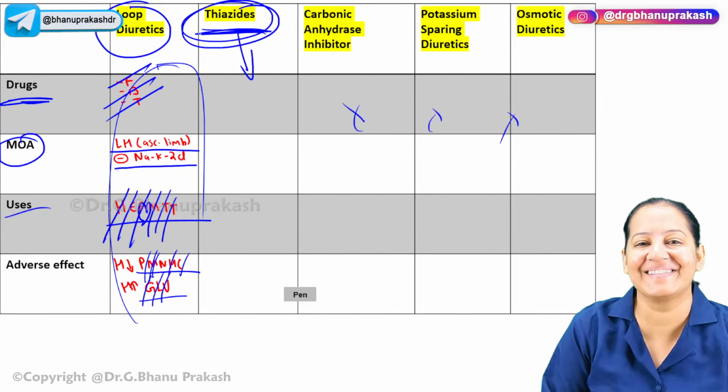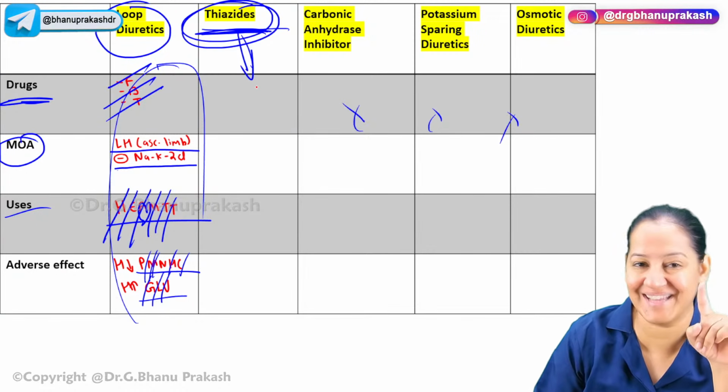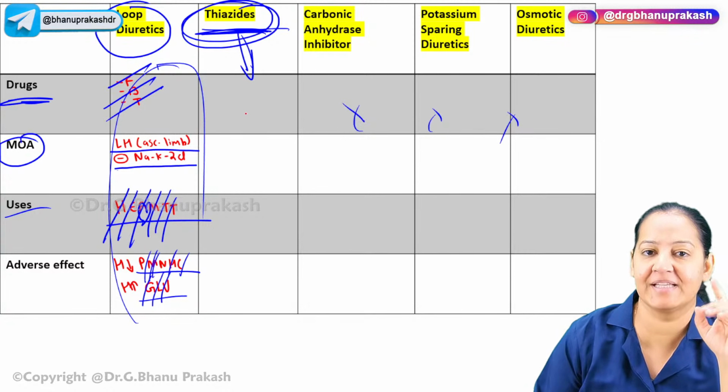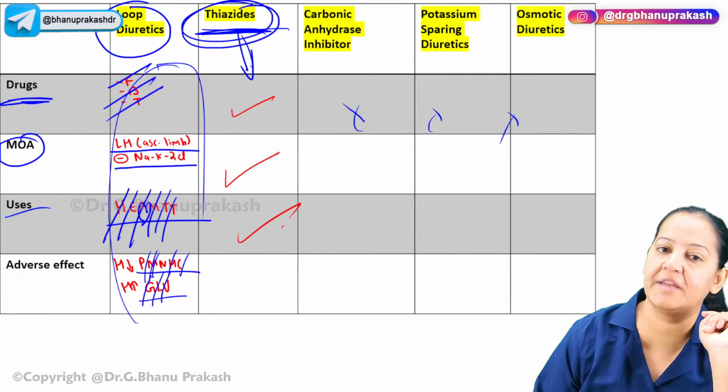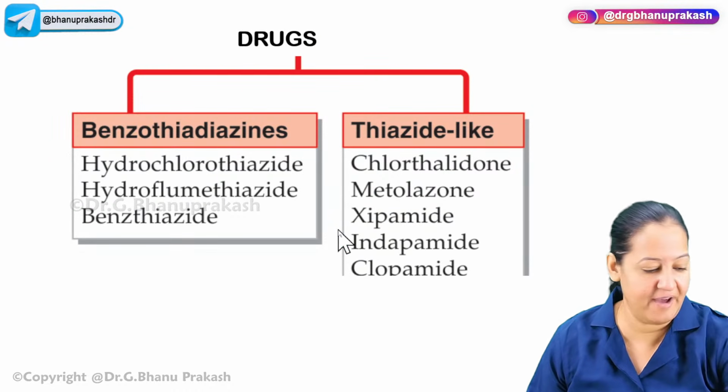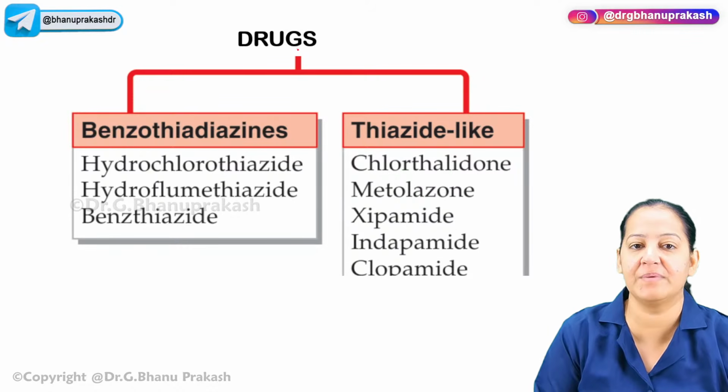The next one is the thiazide. The next drug is the thiazide, in the same categories. Same headings. First tell me the drugs, then mechanism of action, then uses, then adverse effects. The same thing. So drugs: how many drugs do we have in the thiazides?